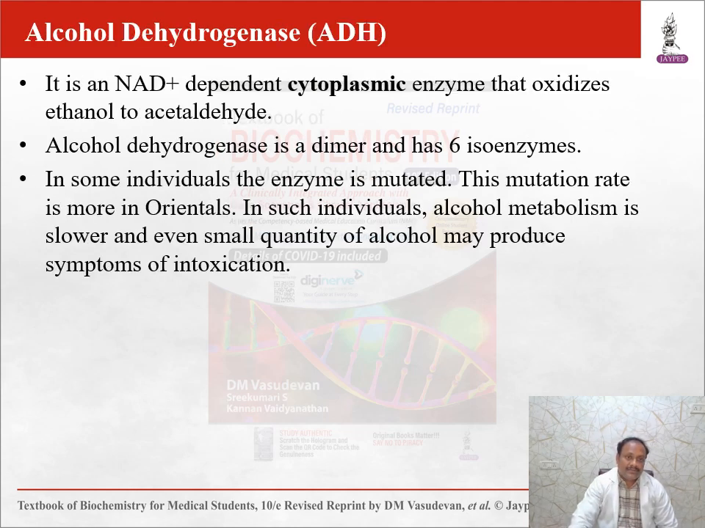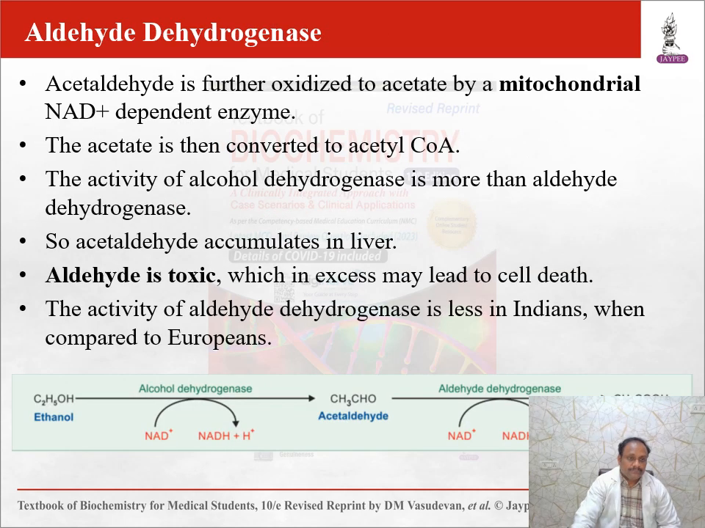ADH is an NAD-dependent cytoplasmic enzyme that oxidizes ethanol to acetaldehyde. Alcohol dehydrogenase is a dimer and has 6 isoenzymes. In some individuals, the enzyme is mutated. This mutation rate is more in Orientals. In such individuals, alcohol metabolism is slower, and even a small quantity of alcohol may produce intoxication. Acetaldehyde is further oxidized to acetate by a mitochondrial NAD-dependent enzyme.